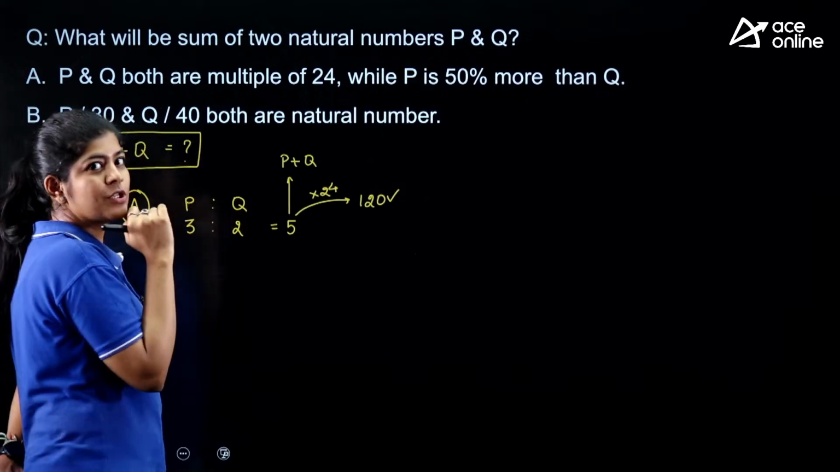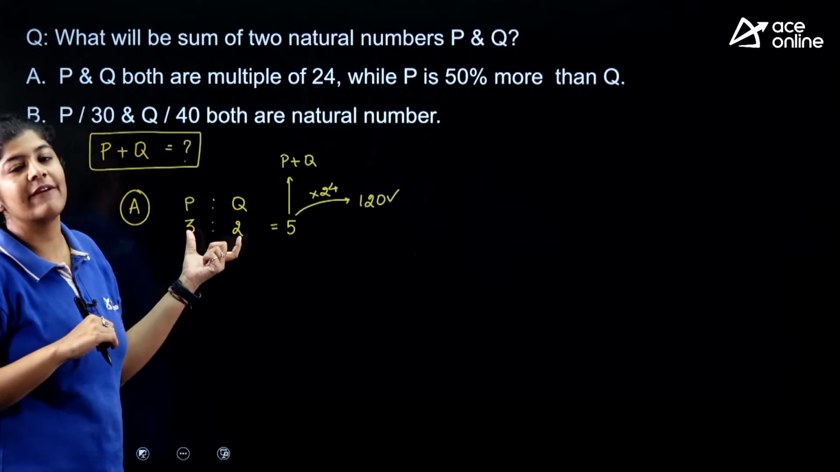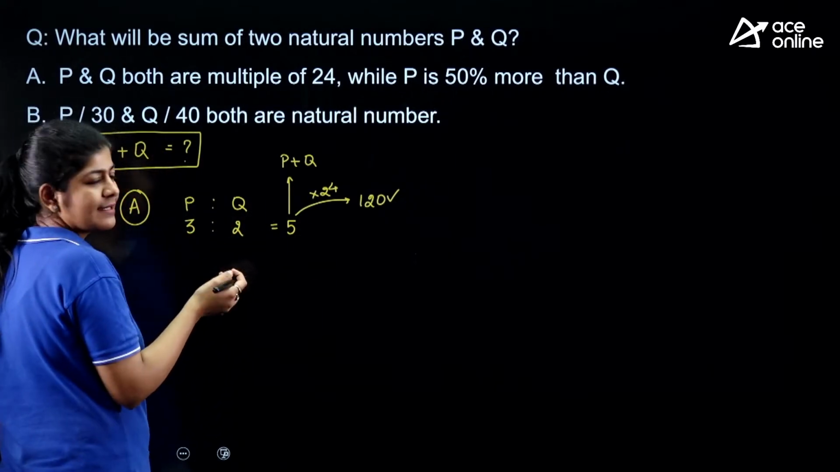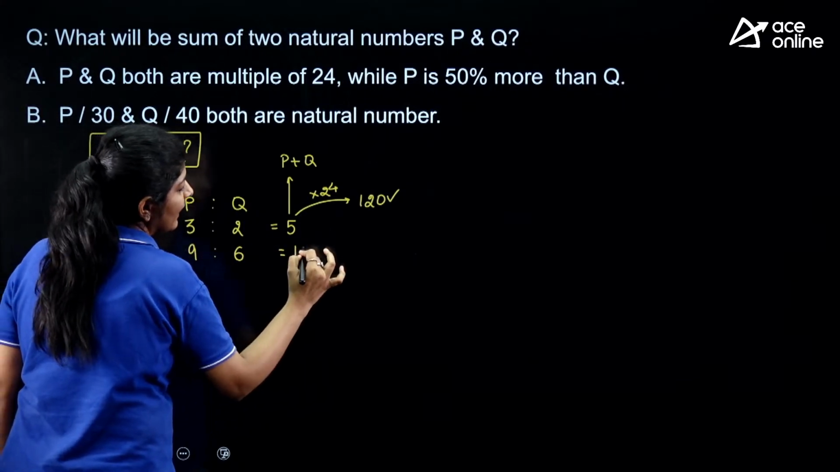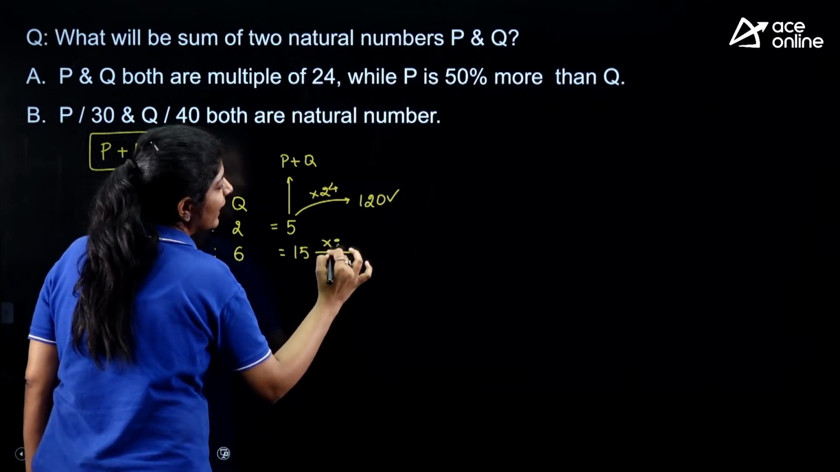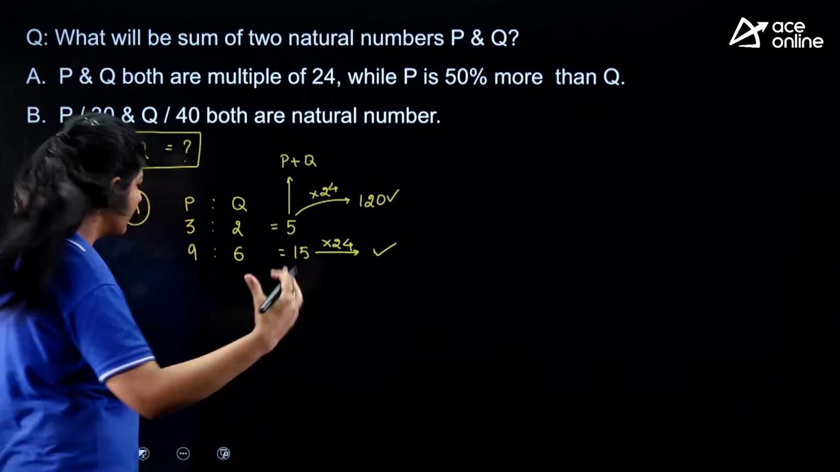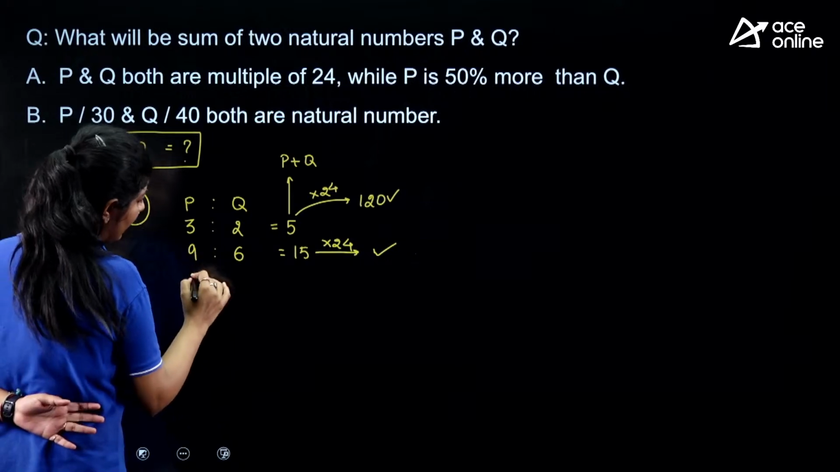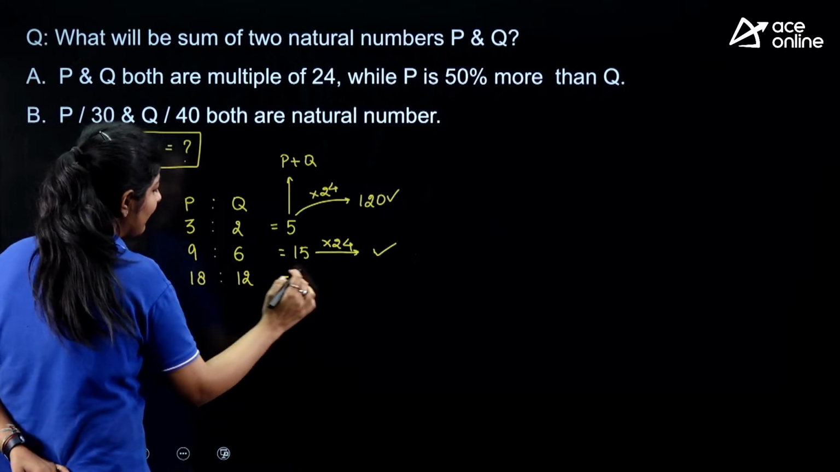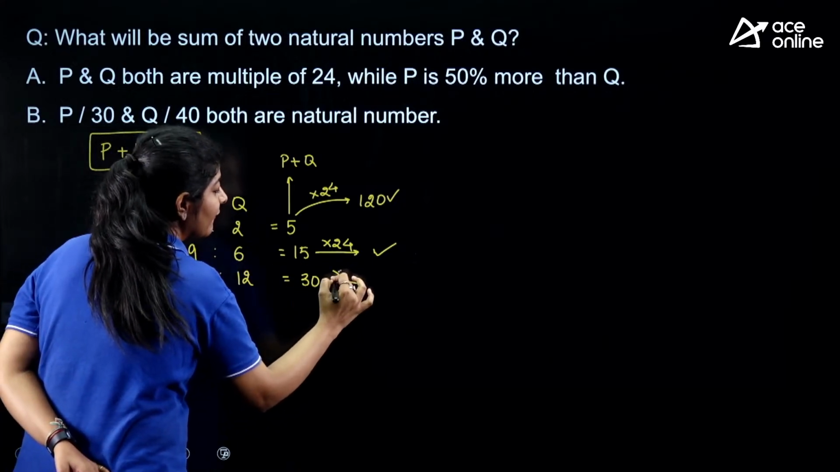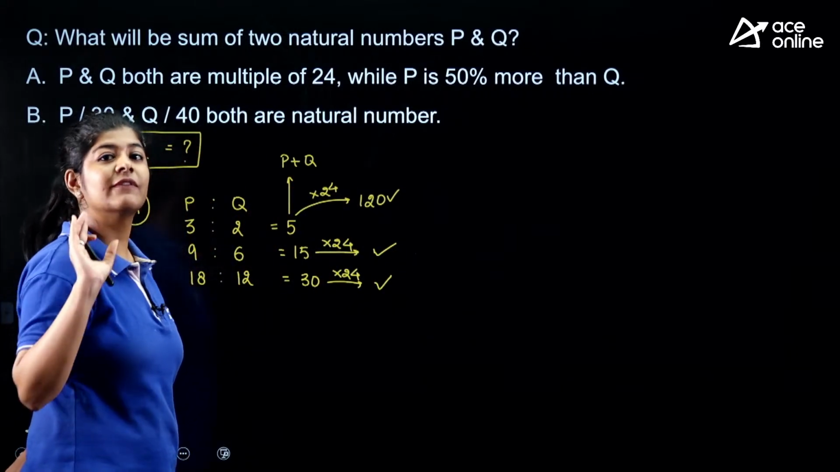Yes. But the question is saying that they are multiples of 24, and here we are having a ratio. There are chances that instead of this, I'll write 9:6, and the sum I'll get is 15. Now if I multiply 15 by 24, I'll get some other answer. Instead, if I write 18 and 12, the sum is 30, and if I multiply by 24, I'll get some other value. I'm getting a value but a different value every time.